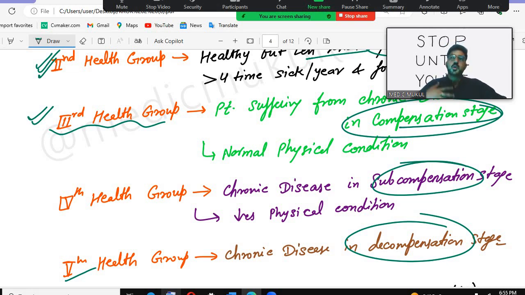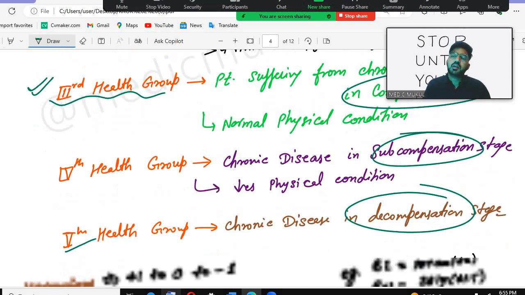So in that condition, the body will try to compensate with a decrease in the heart rate, excretion, vomiting. All these things are there. In the case of increased hypertension, the RAS system will be activated. There is a decrease in the sodium, and the RAS system will be activated. So these are some compensatory mechanisms that are present.